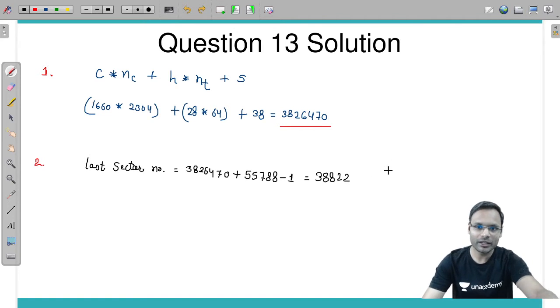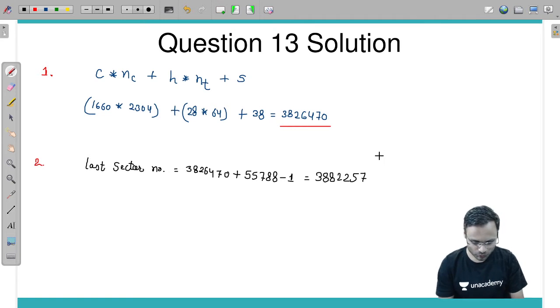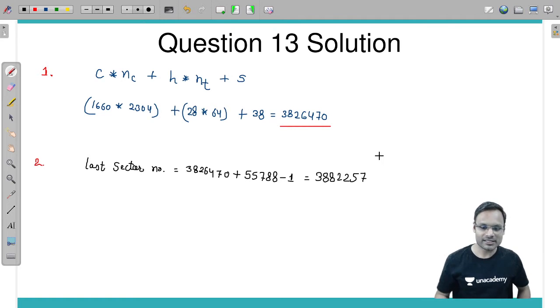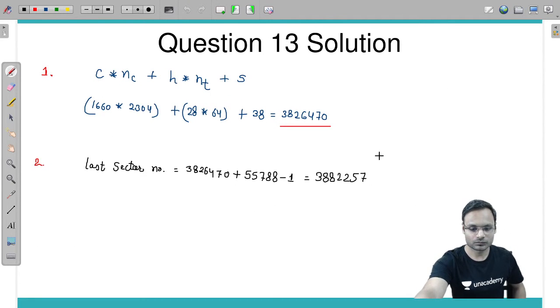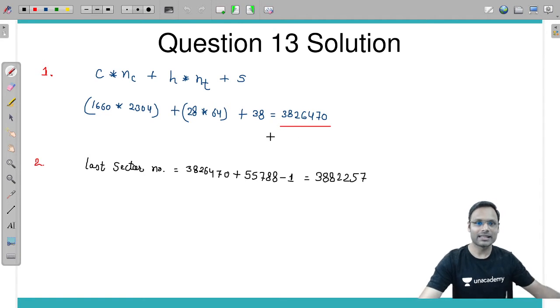Can you confirm if you are also getting the same? Can you please confirm if you are getting the same or not, so that I can go further. Confirm करिए जल्दी से सब लोग. If you are fine with this, जल्दी से confirm करो, जल्दी से confirm करो if you are getting the same or not. Yeah, okay, fine, nice, amazing.